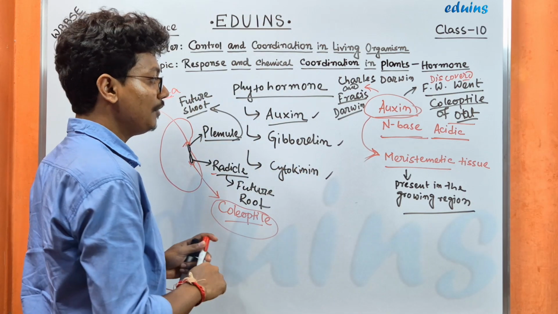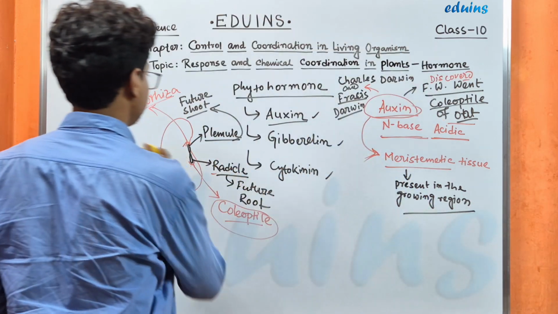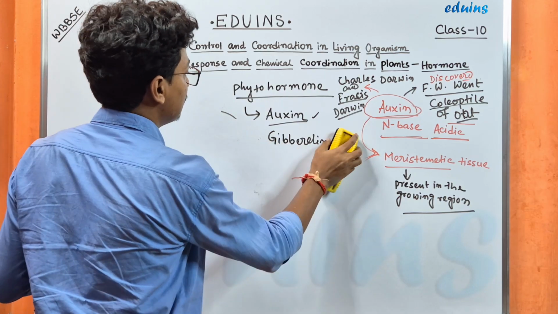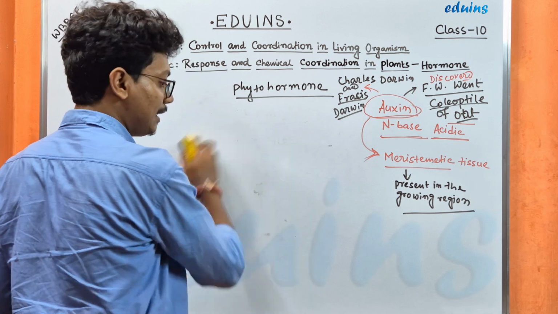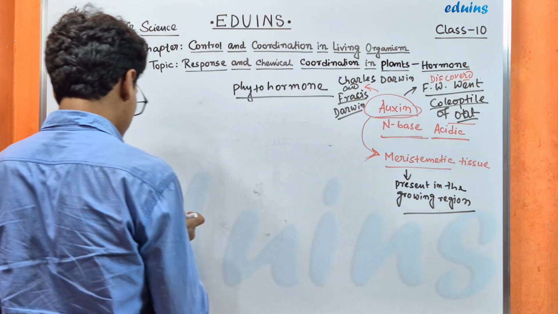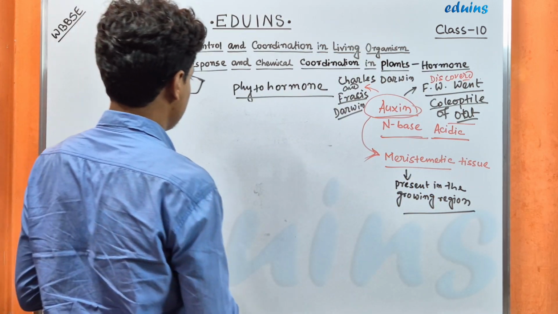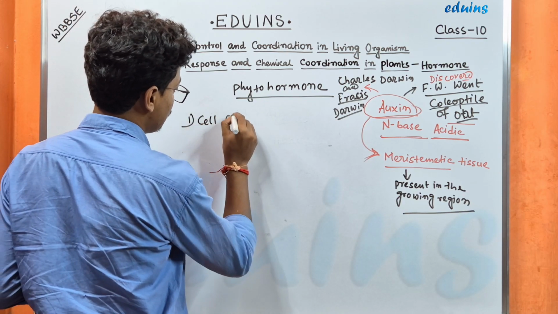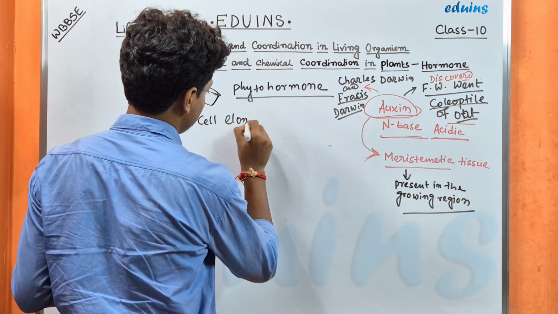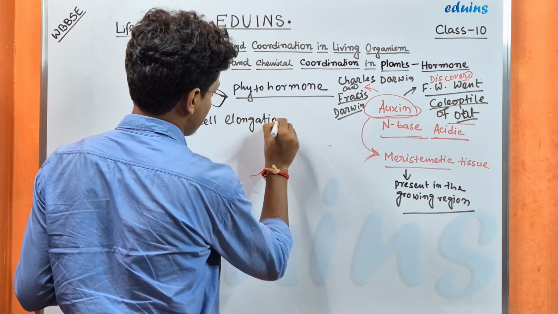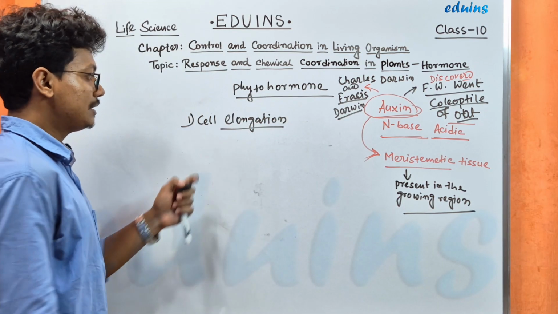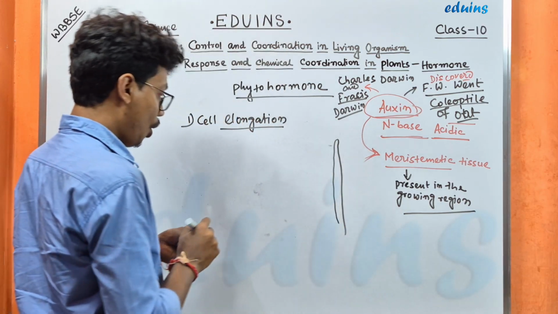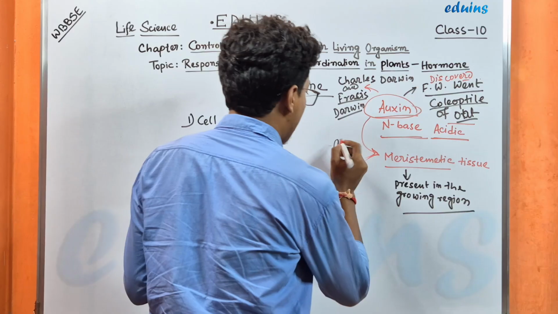Now, what is the function of auxin? Previously we learned that auxin promotes the tropic movement. Besides this, it has other functions. The first one is cell elongation. Auxin is mainly present in the apex region.